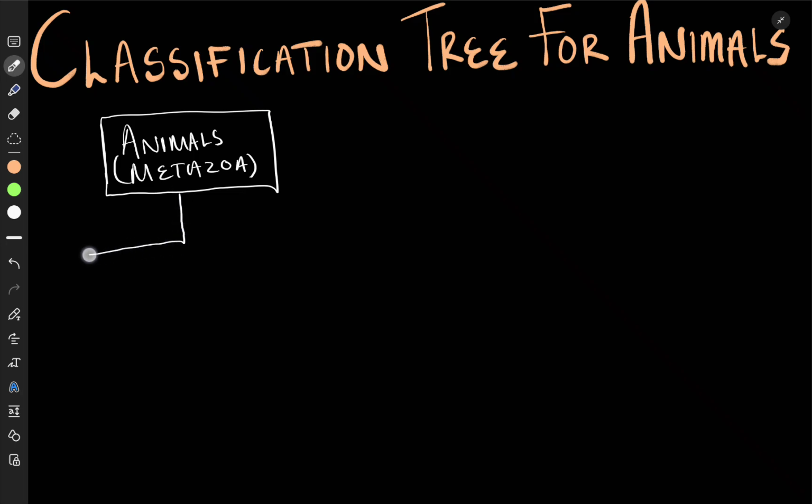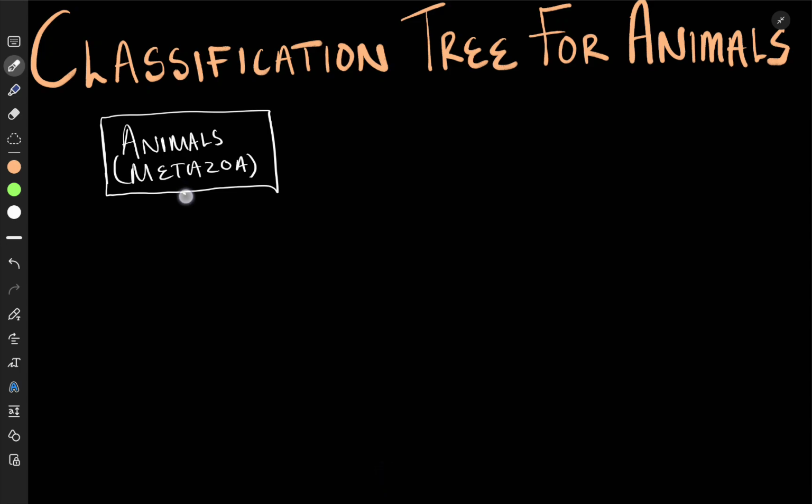We can break them down into two. There are two types of animals. And what we will be using for the very first step is going to be, do you have true tissues or you don't? When we say tissues, we mean inside your body. Are all the cells doing the same thing or do cells do different things? So if all the cells do the same thing, then that means you have no true tissues. That's a very basic animal. But then others have true tissues, which means that the cells in them do different things. They have red blood cells, white blood cells, all these other things.